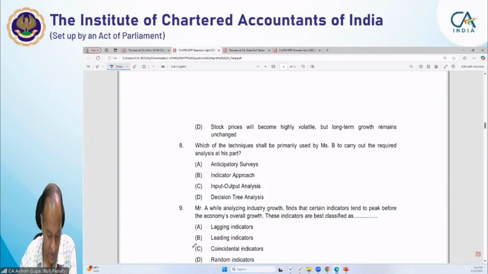Now the next question we are coming to. Which of the following techniques shall be primarily used by Ms. B to carry out the required part of analysis?